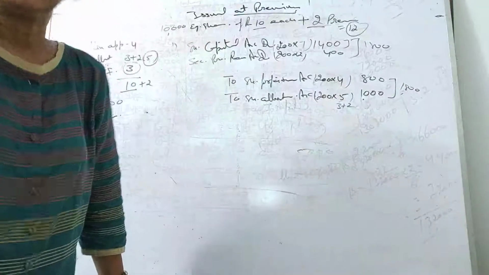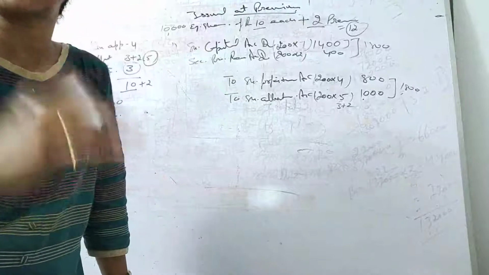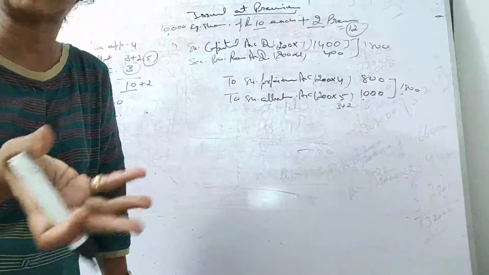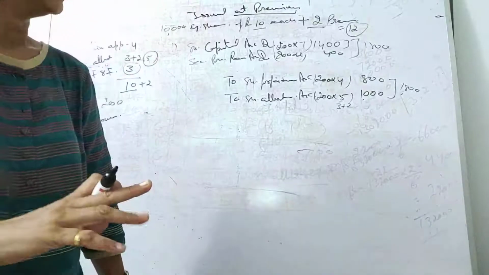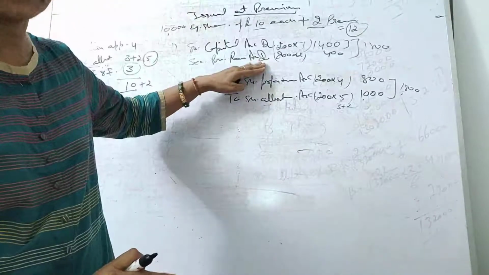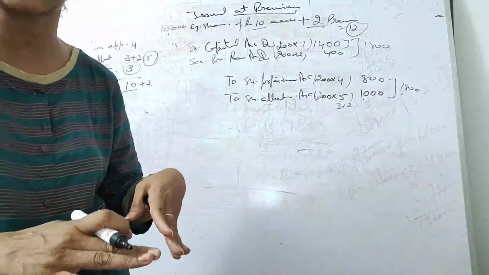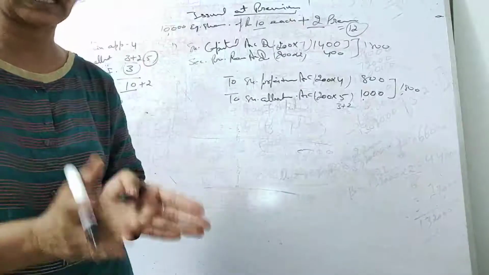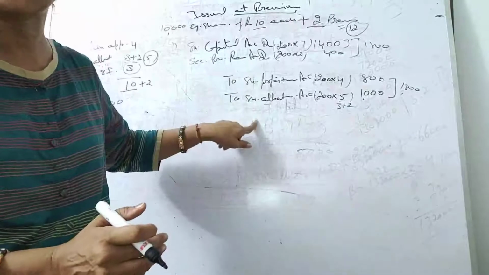Alright students. So once again I'm telling you the gist. I've just explained the whole theory of this premium, but if you have any doubts, so keep these 2 points in your mind. That's very, very simple. If you have paid the premium, okay, don't show here and here. Don't show neither in the debit side nor in the credit side. But if you don't pay, okay, then you have to show at both the places.